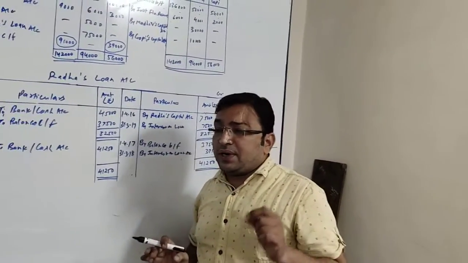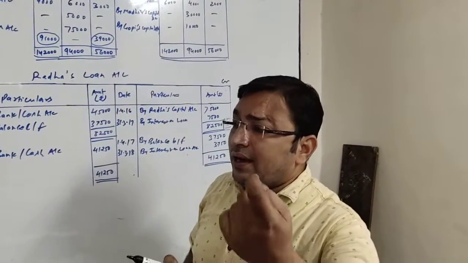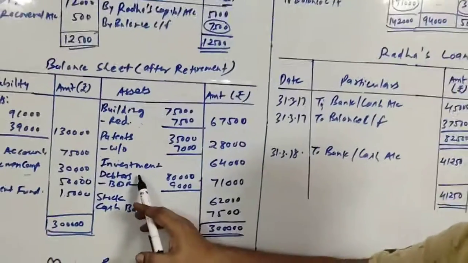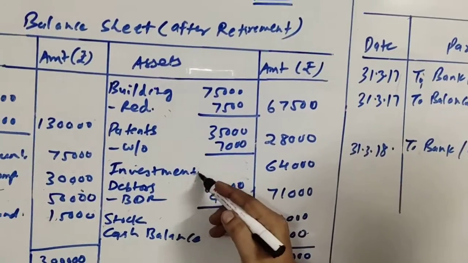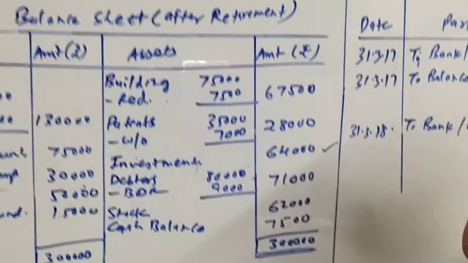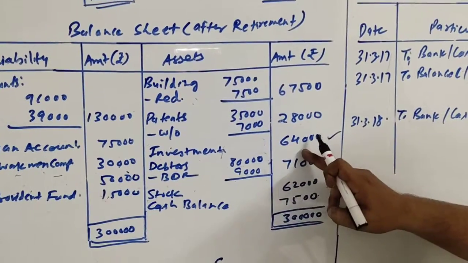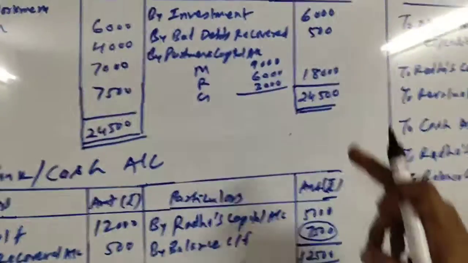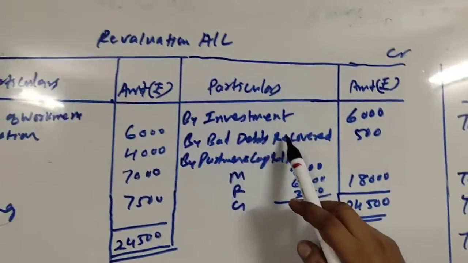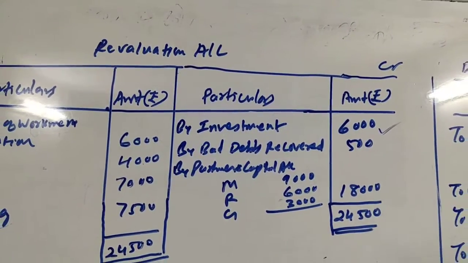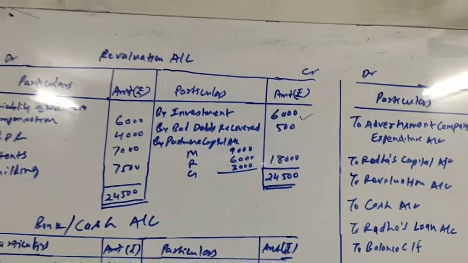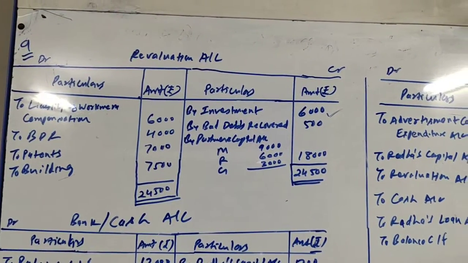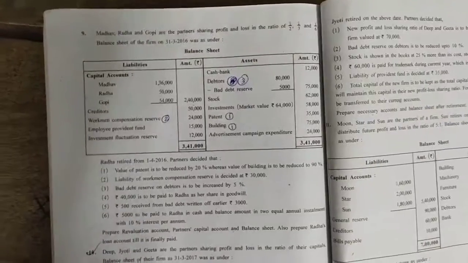Let us talk about investment. It is given 58,000, and they have mentioned that the market value is 64,000. So we will be writing here investment at market value, how much? 64,000. Okay, and the 6,000, which is the profit on investment, will be credited to the revaluation account. So revaluation account, credit side, by investment rupees 6,000. So this is how we have to give the effect of investment and investment fluctuation reserve.